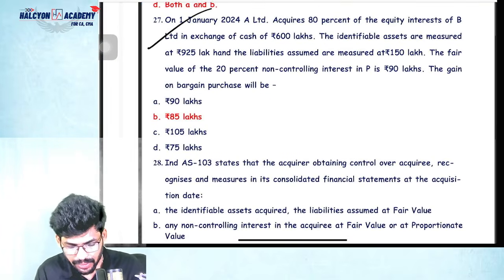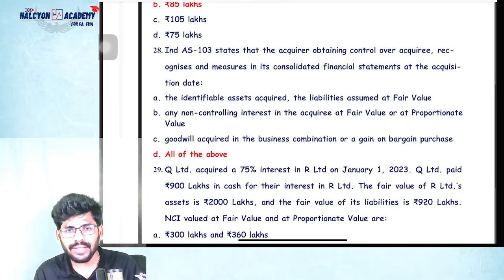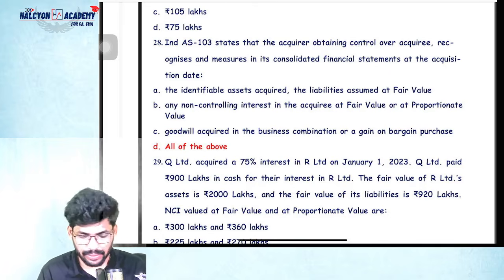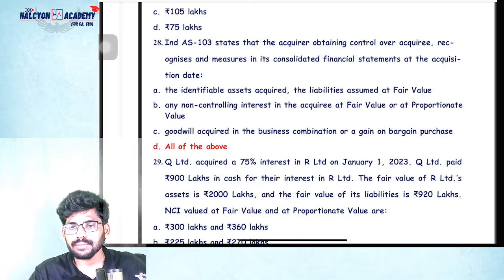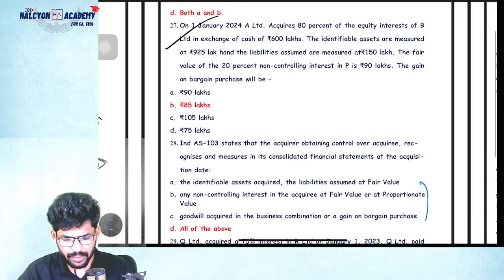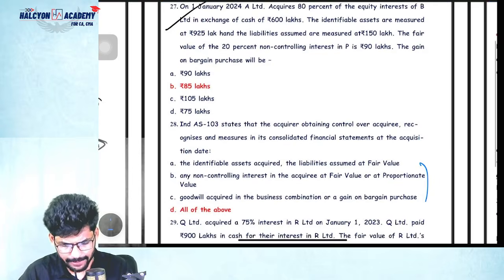Next, again they are asking about gain on bargain purchase. Definitely this question will be there in the exam, sure. Either goodwill or gain on bargain purchase or NCI calculation, whatever. Okay, clear? Okay, sorry guys. Question 27, that is also a basic question, I don't want to discuss that.